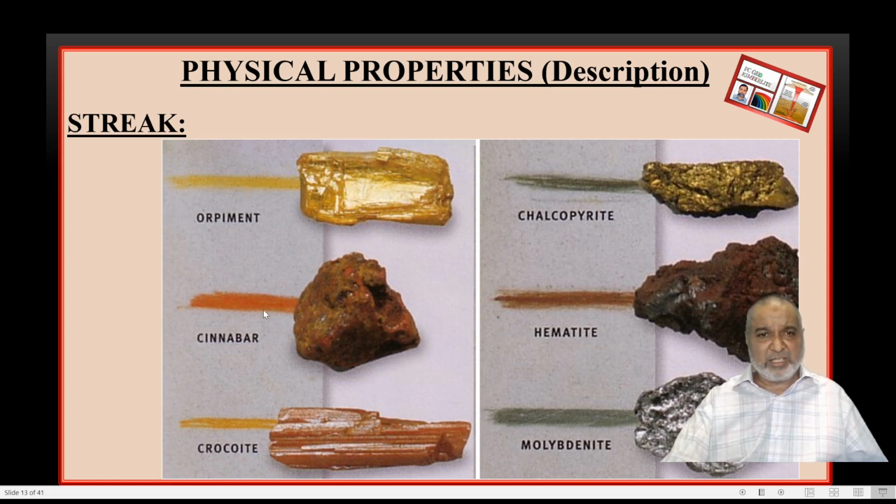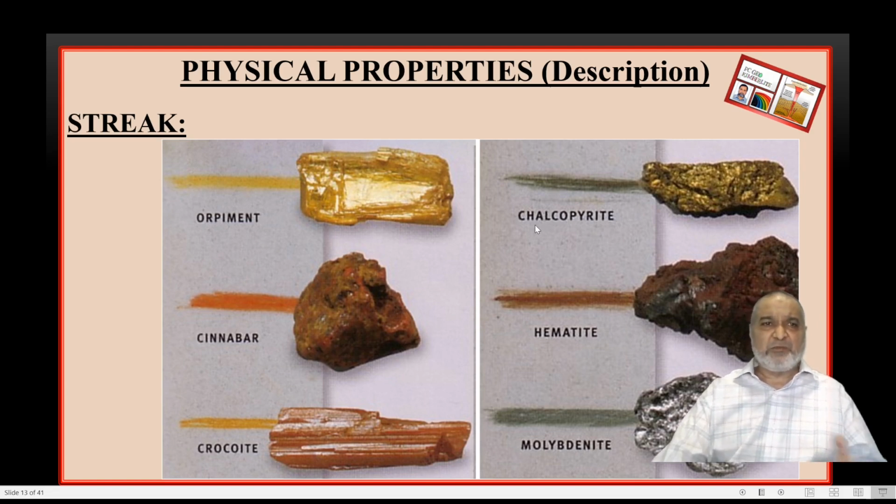Similarly, cinnabar, you can see now the color. Then the molybdenite is there. Chalcopyrite, you can see now the light grayish or light greenish color, dark greenish color will be there. So this is the way you have to find out.